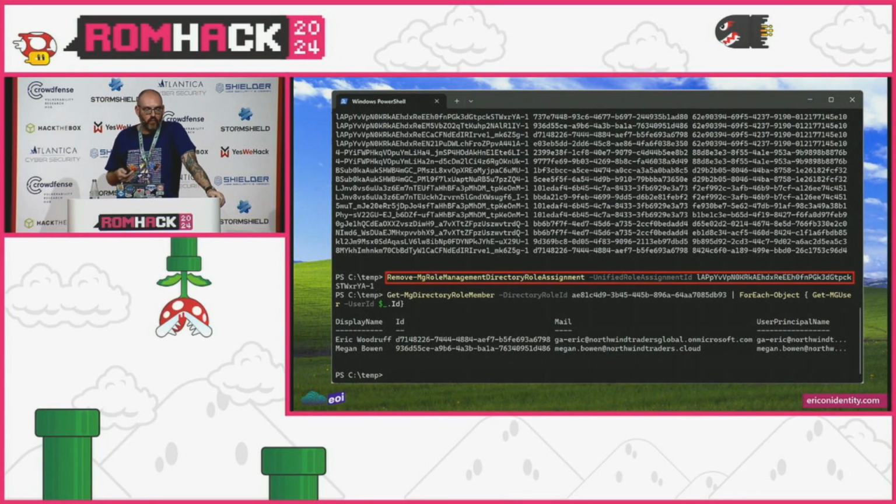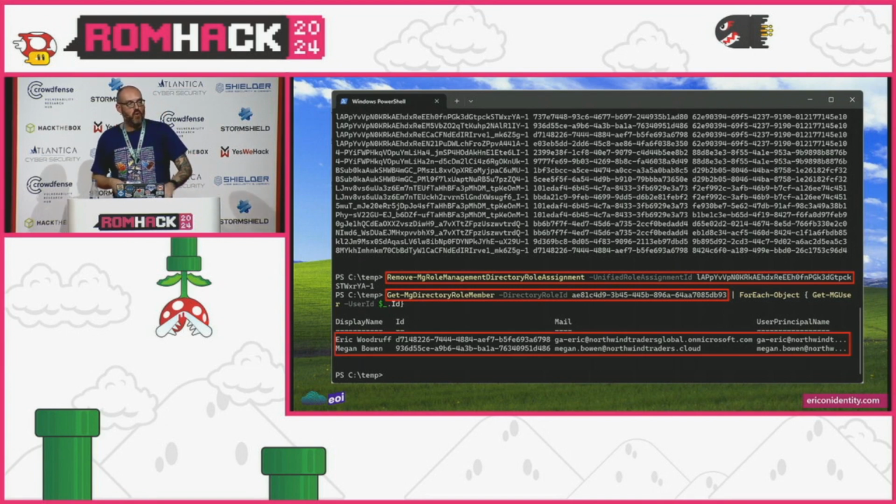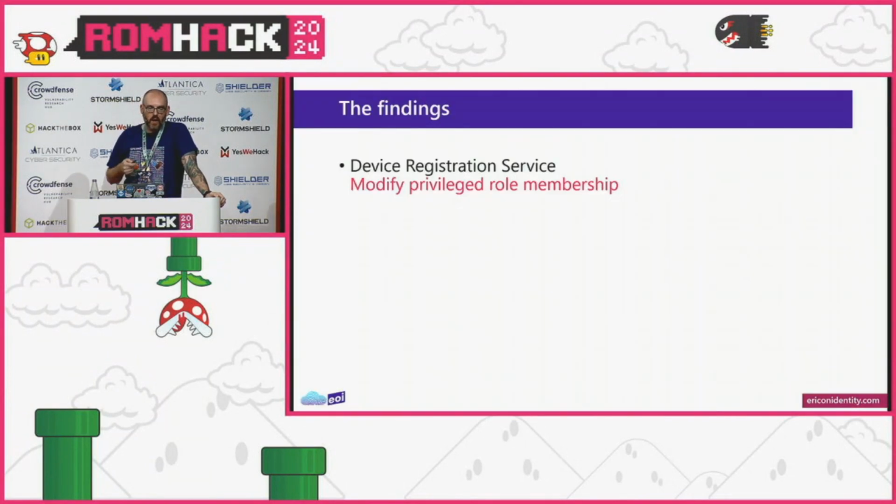So we could remove MG role management directory role assignment, which are already sort of ran a few other commands to get the unified role assignment I was interested in. But then we run Get-MgDirectoryRoleMember, and we could actually remove another global admin. And it's not specific to this finding, but if you have certain permissions, you can actually drain all the global admins in a tenant and actually have 0, which even a lot of folks at Microsoft believe is not possible, right?